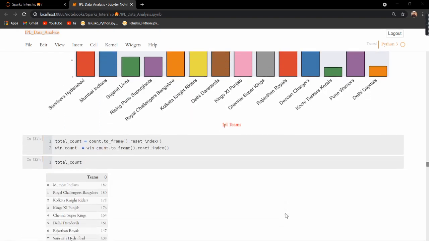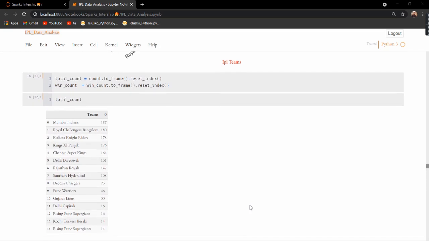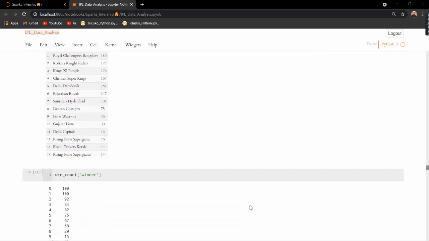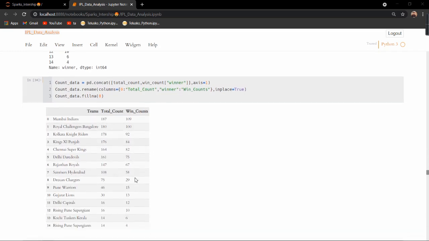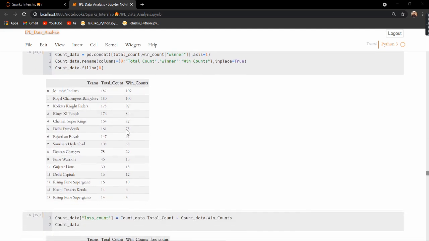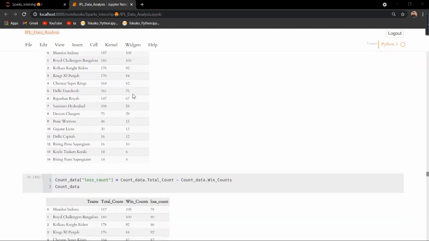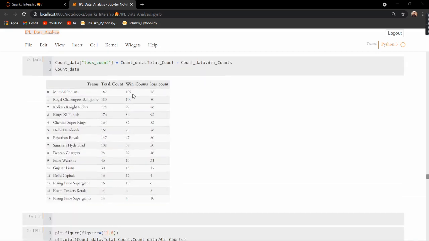Then I created a data frame that showed the total count of games played and also the total winning counts of the respective teams. From that I made an assumption: I subtracted the two to find out the loss count.